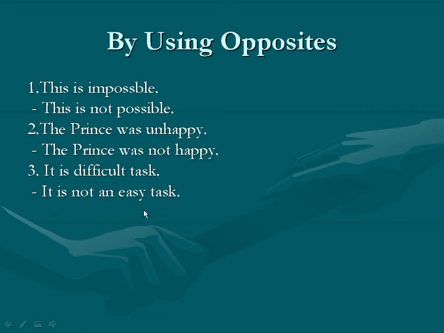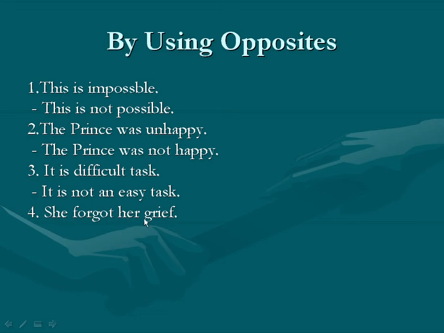It is not an easy task. Again, the fourth example: She forgot her grief. In this sentence, look very keenly. While reading this sentence, we notice that there is no helping verb or auxiliary verb.